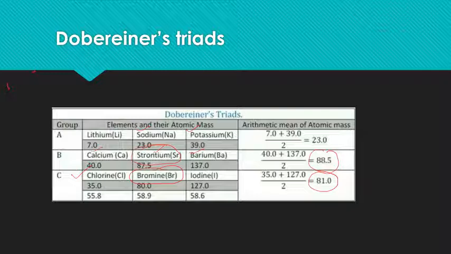But this law is not applicable for the higher elements. It is only applicable for the lighter elements. When modern chemistry developed and more elements were discovered, this law was not applicable to the other elements. Even for those elements belonging to the same family, this law was not applicable. So that is the reason Döbereiner's triads were discarded.